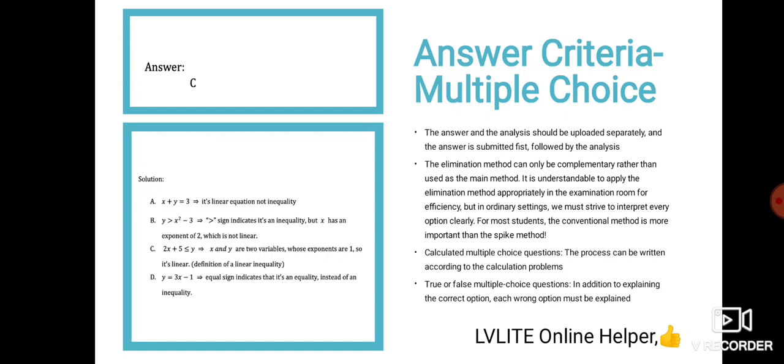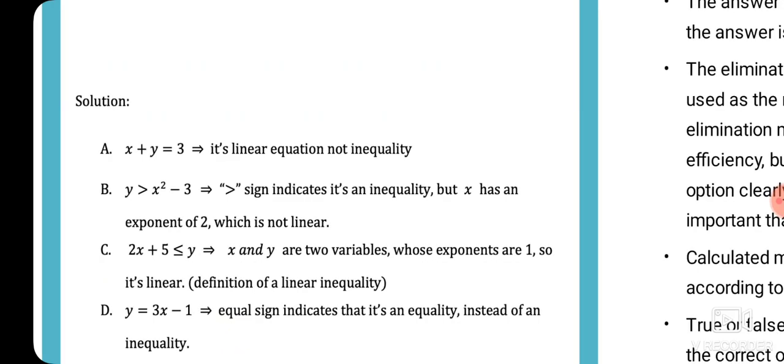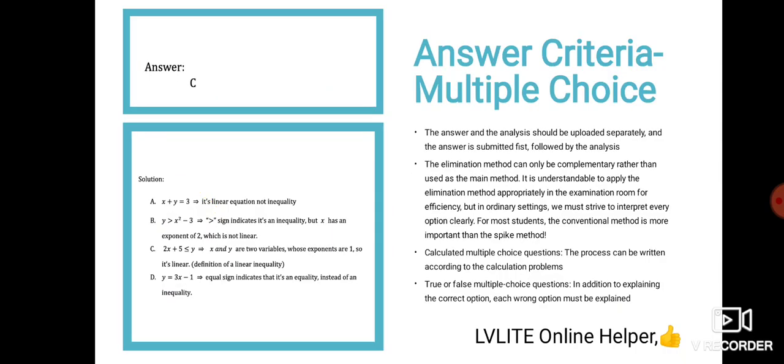Answer criteria for multiple questions. The answer and the analysis should be uploaded separately, and the answer is submitted first, followed by the analysis. First you have to submit the answer, then the analysis. This is the analysis section. Solution means the analysis section, and this is the answer section. You have to write everything step by step. Don't skip any step, otherwise your answer will be rejected and you will not get any amount for that question.